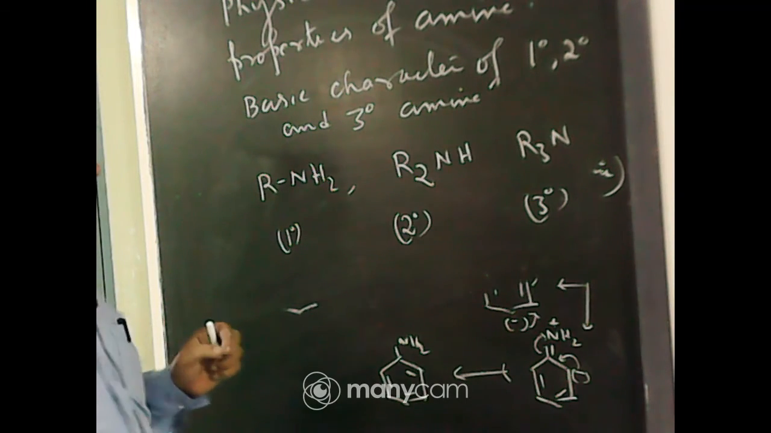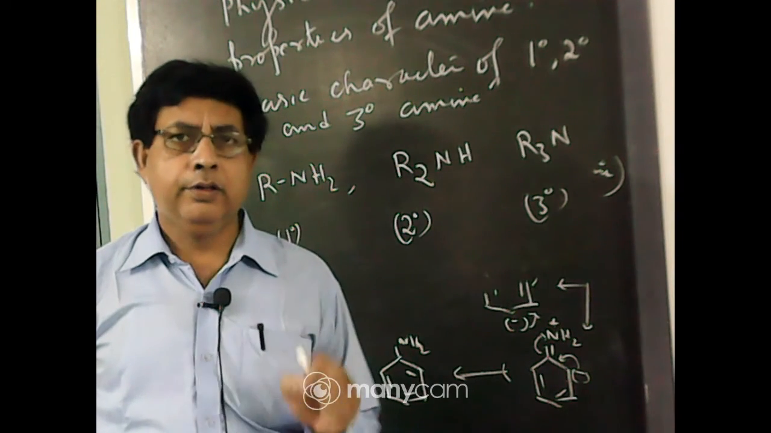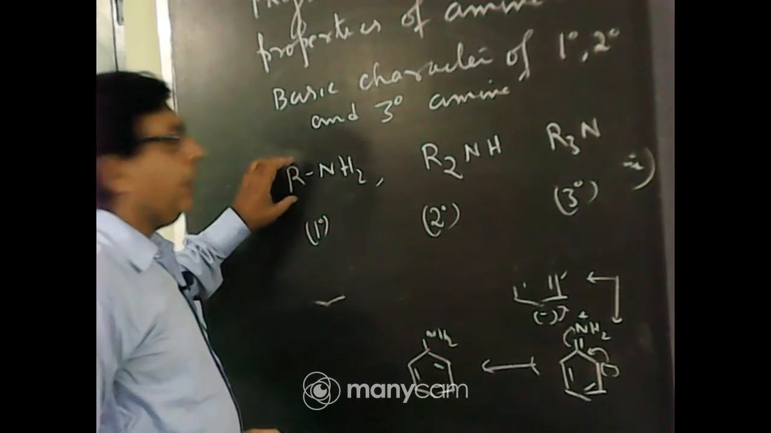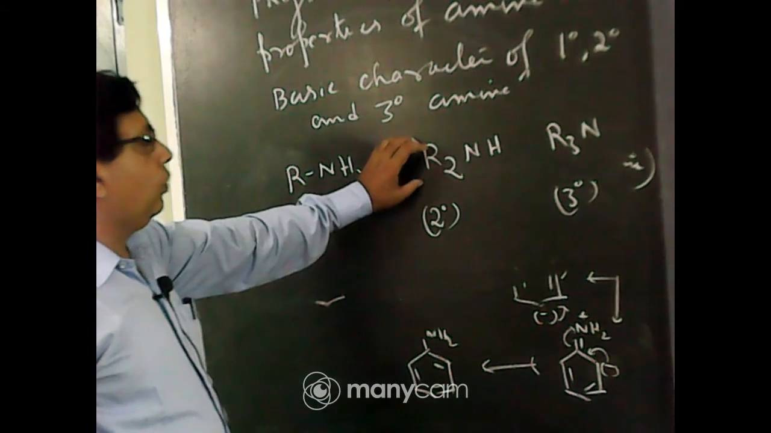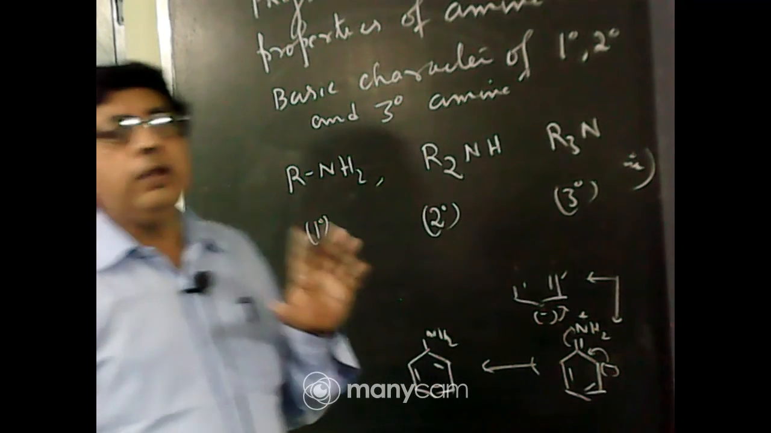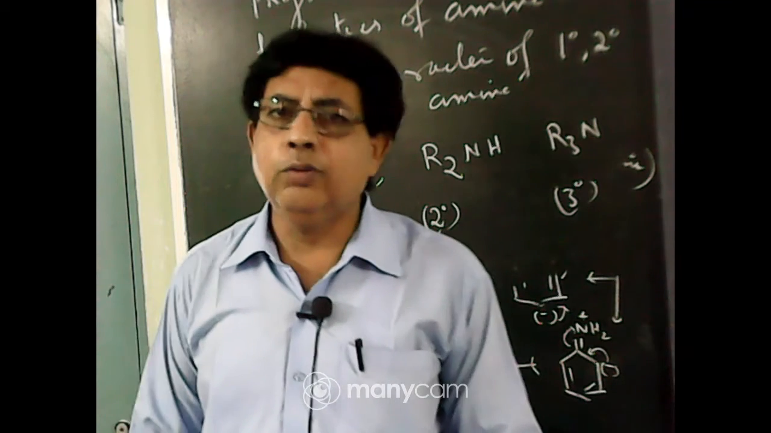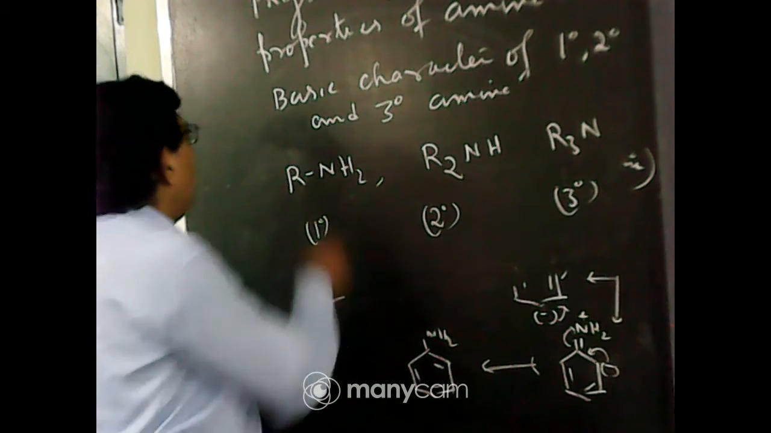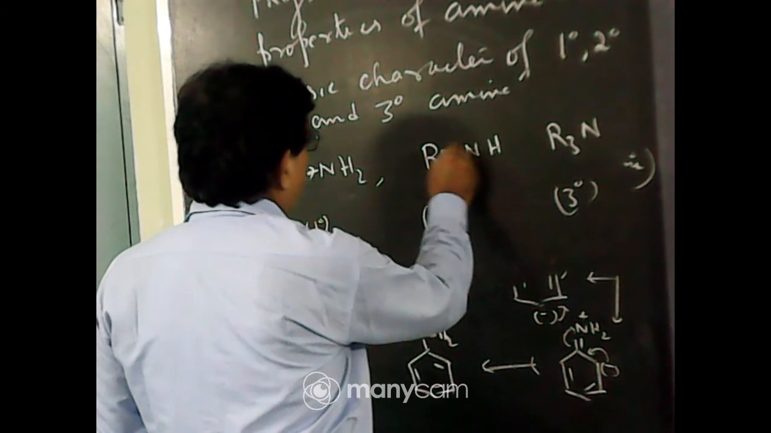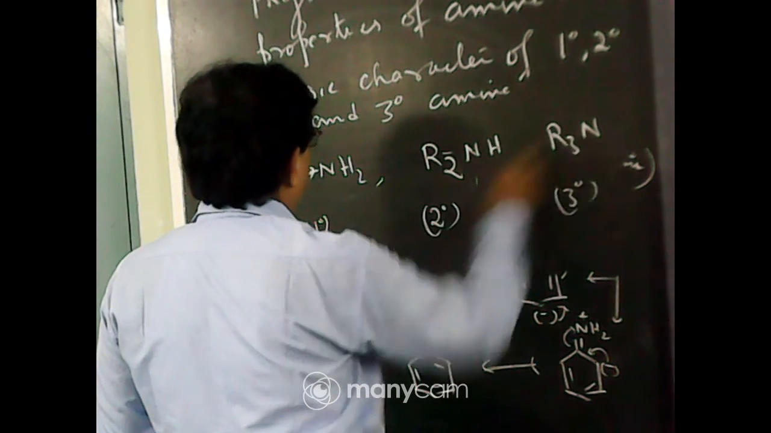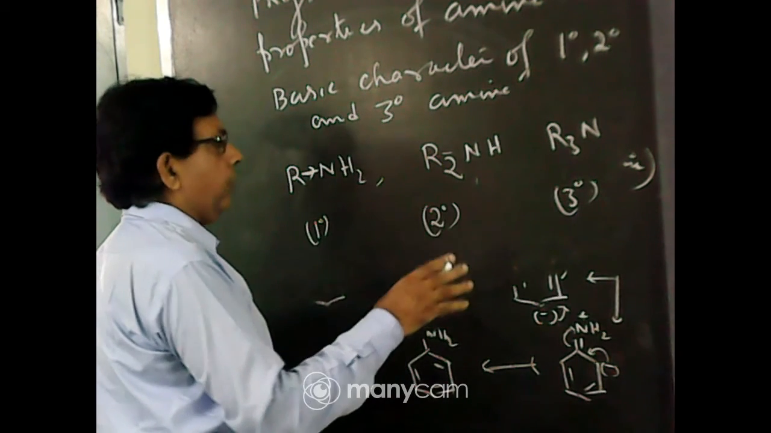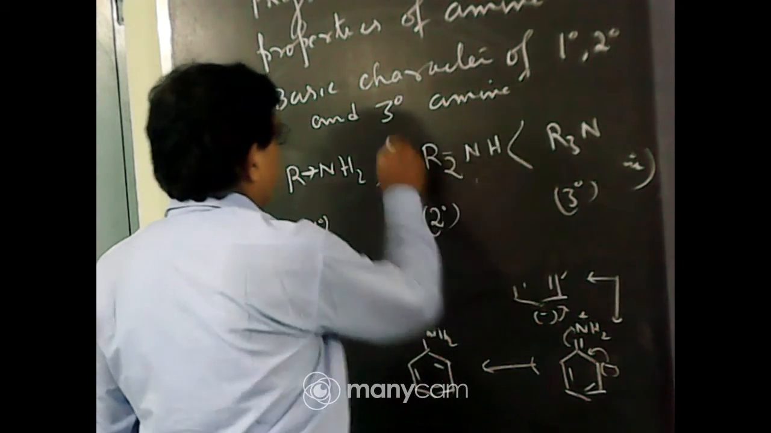Now if you consider the plus I effect, then in the gaseous phase, primary amine has one alkyl group, secondary amine has two alkyl groups, tertiary amine has three alkyl groups. Now you know the greater the plus I effect, greater will be basic character. Here only one alkyl group pushes electron towards nitrogen atom. Here two alkyl groups push electron. Here three alkyl groups. So if we consider the plus I effect only, then basic character increases in this way.